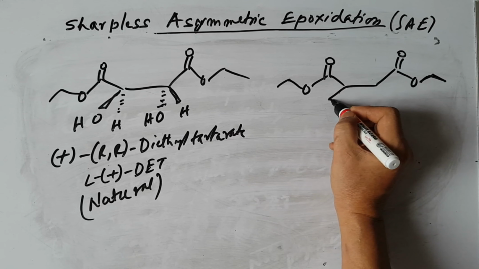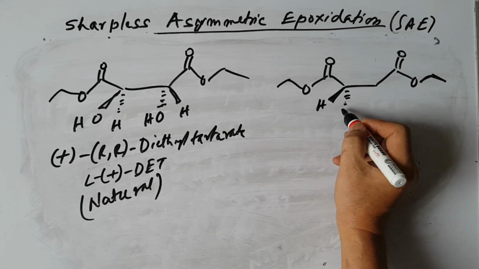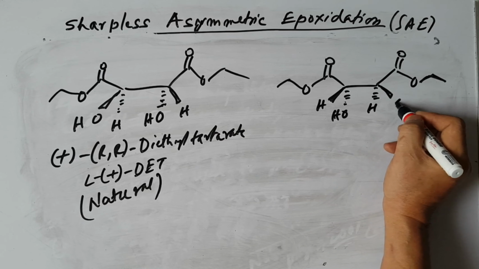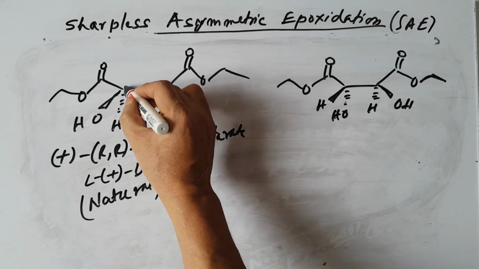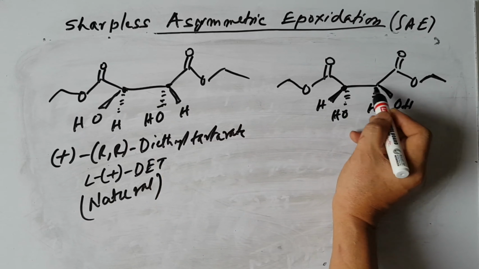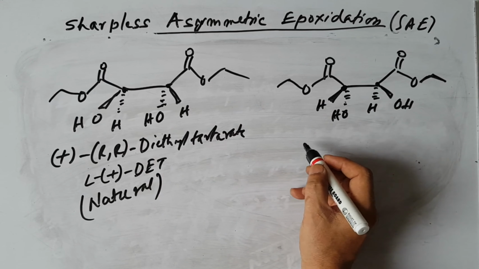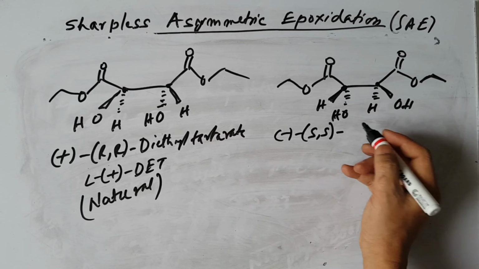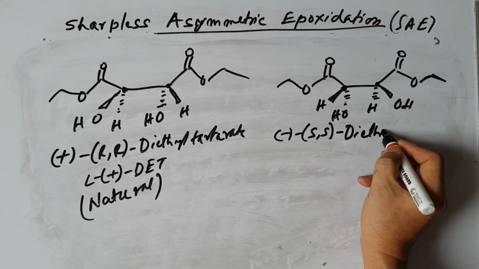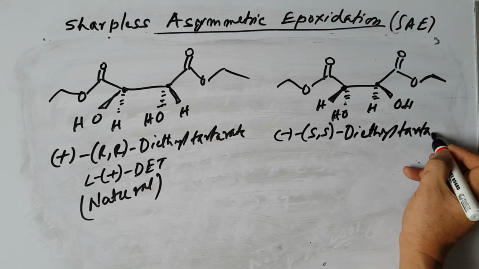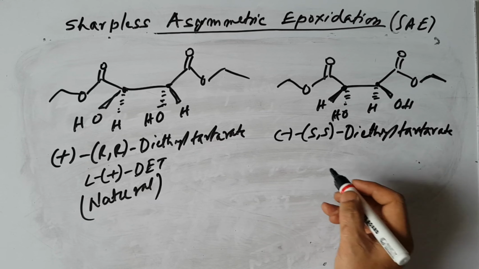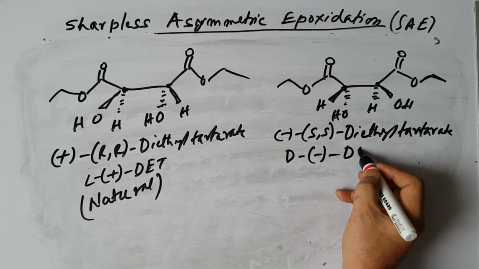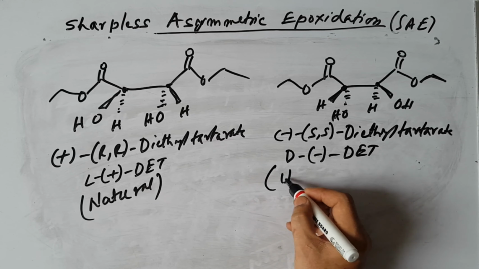The difference is the position at these chiral centers; these two are chiral centers. This is negative (S,S) diethyl tartrate. It is unnatural, not available in nature, and is also commonly called D-negative DET.